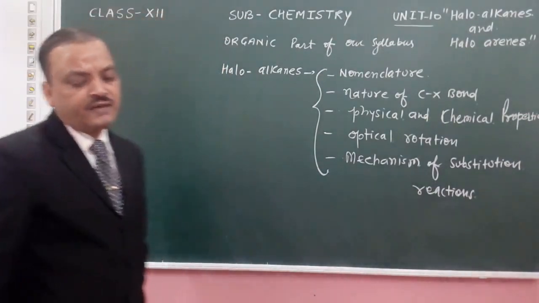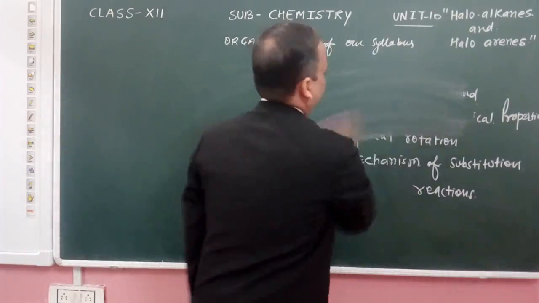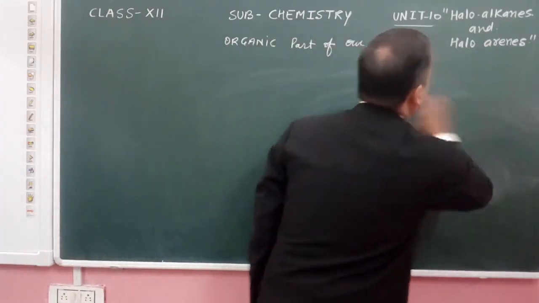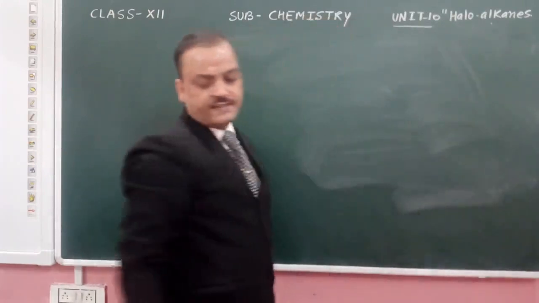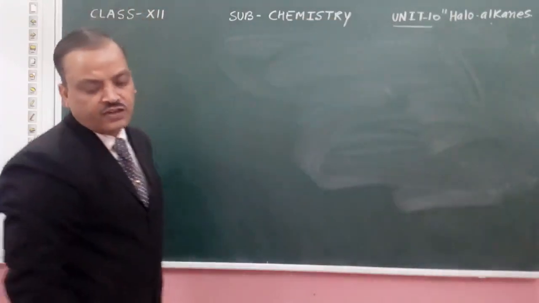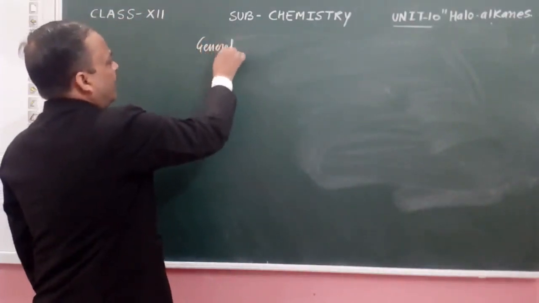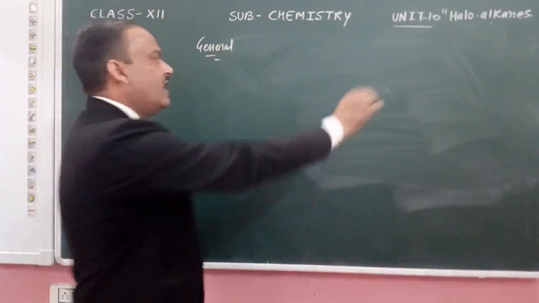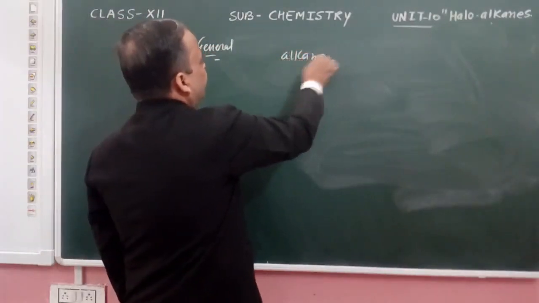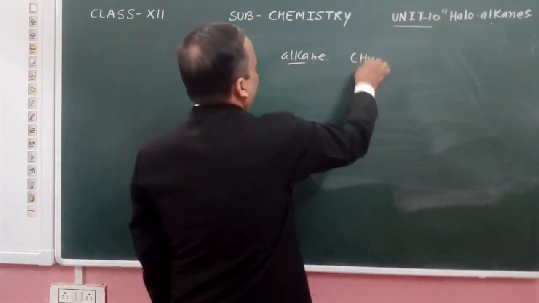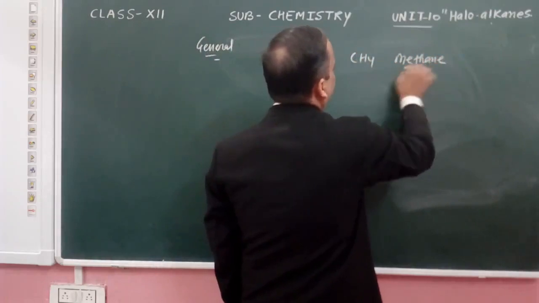Now we are starting from the first point. Just see what is included in this general introduction. You know what a haloalkane is. You have the simplest alkane, CH4, known as methane.